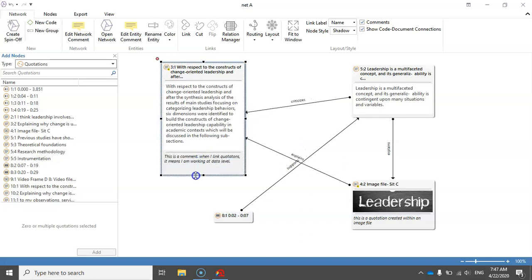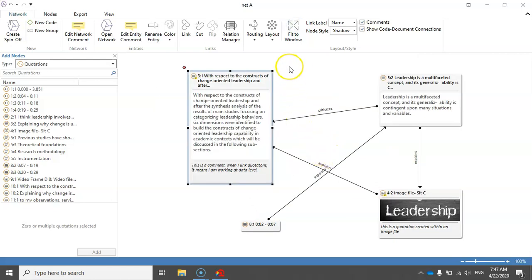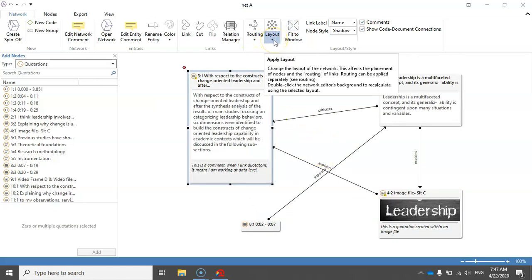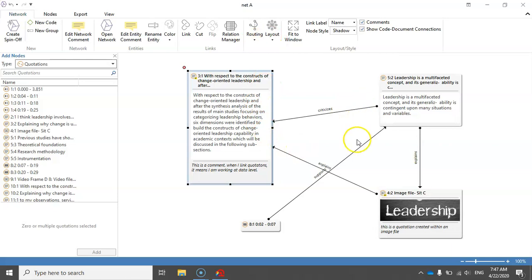If I just resize it again, you can see the comment here. I can also click on this fit to window button so that the network is resized to fit the current window size.